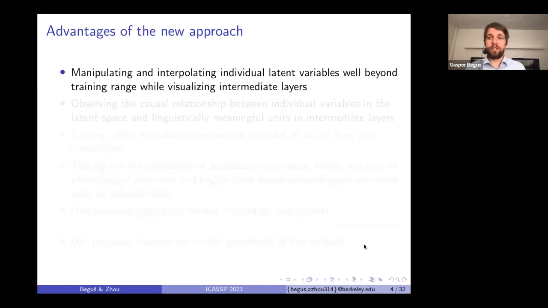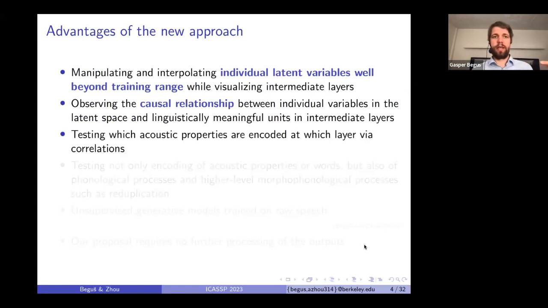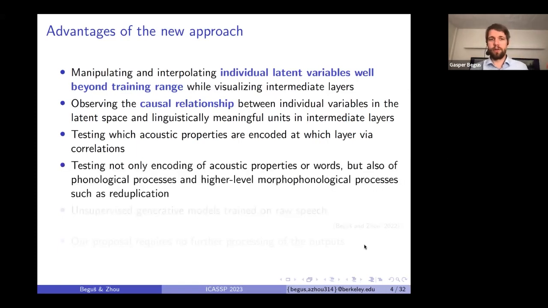So what are the advantages of the new proposal? Because we're manipulating and interpolating individual latent variables well outside of training range, we can basically observe the causal relationship between something that the network encodes as meaningful in the latent space and intermediate representations in convolutional layers. We can test any acoustic property, how they're encoded and in which layers via correlations. And we're not testing only acoustic properties, but also phonological processes.